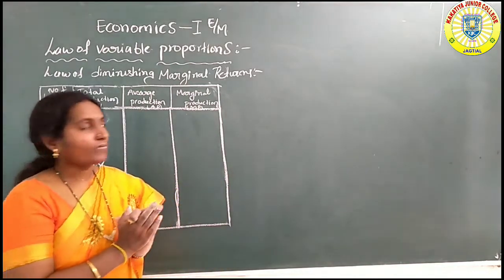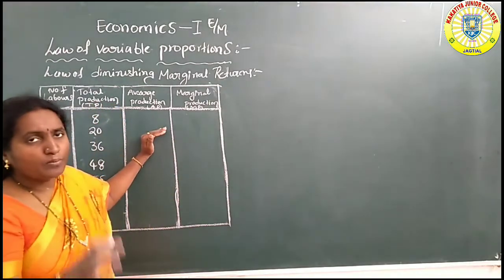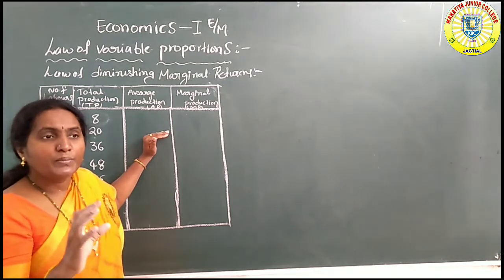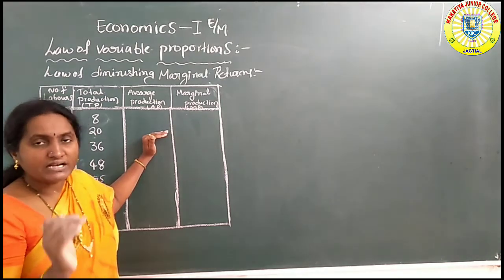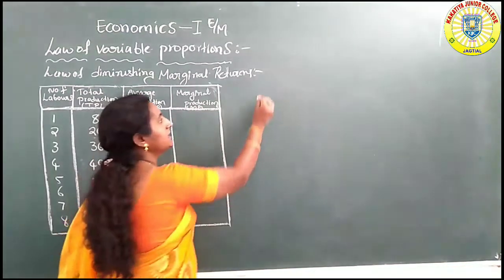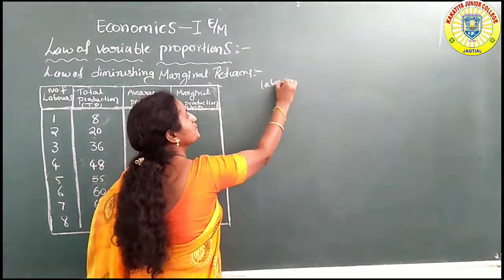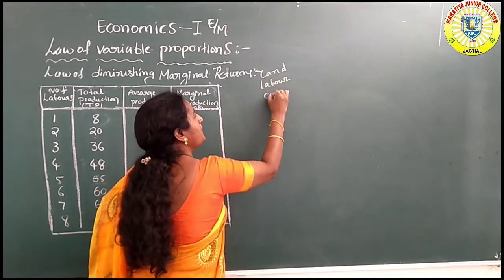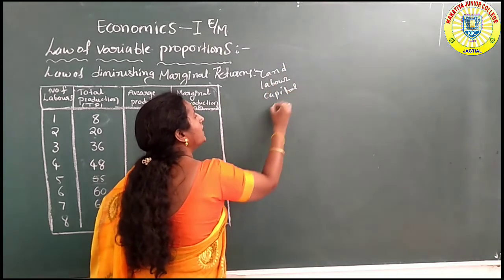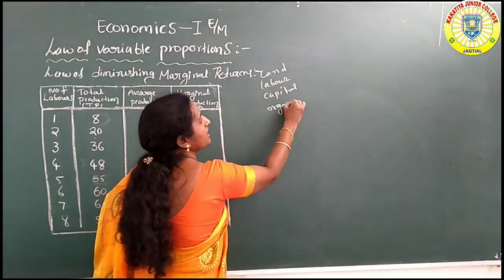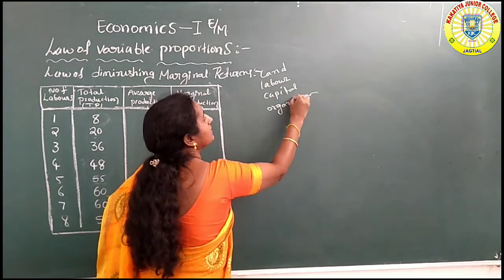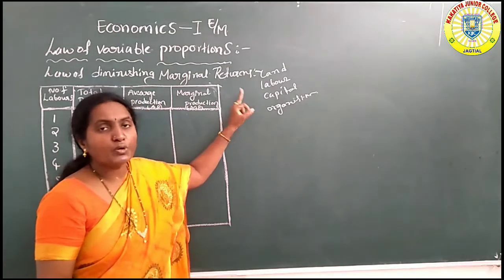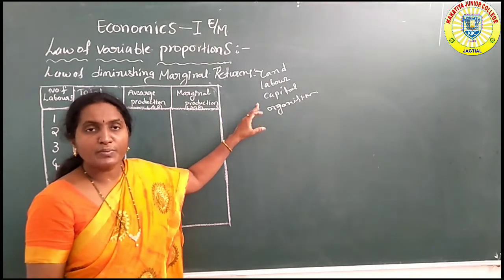returns. Total production activity is based on the productive factors. Factors of production like labor, land, capital and organization. Land, labor, capital, organization: these are the four productive factors, or factors of production.